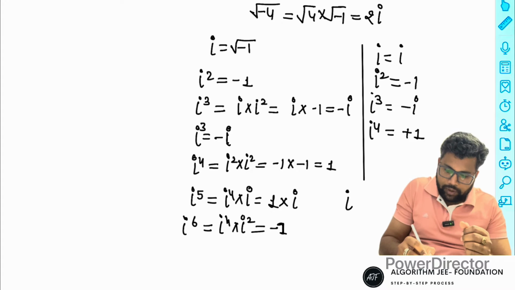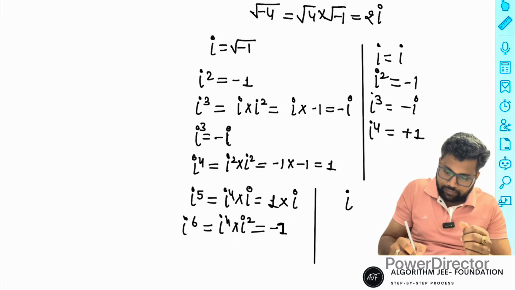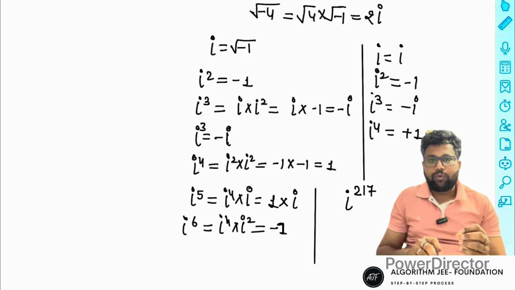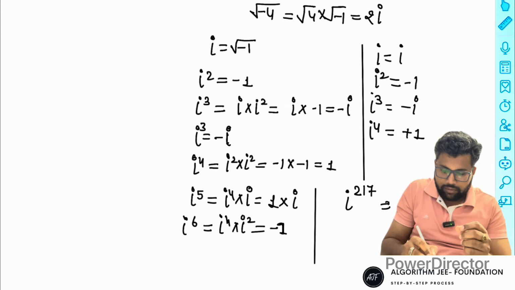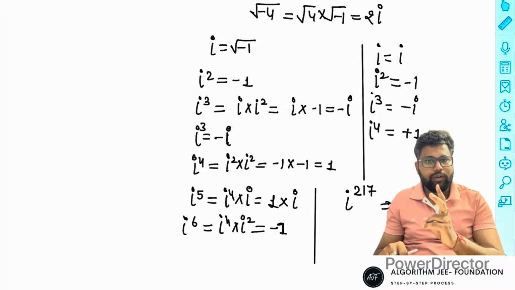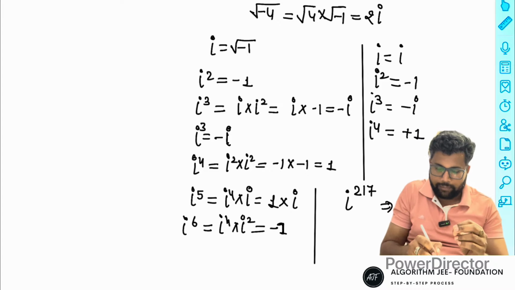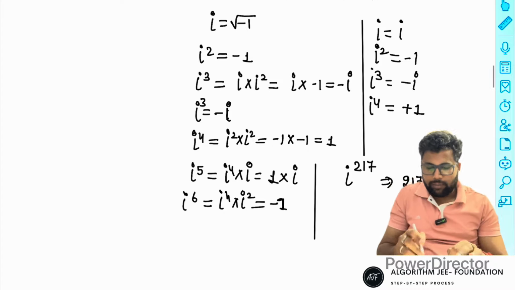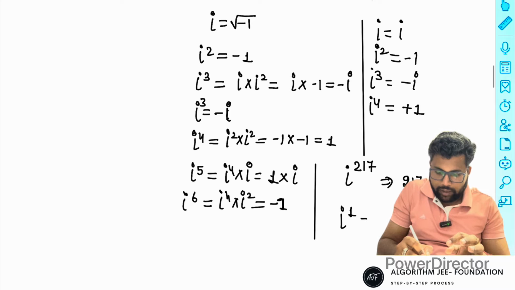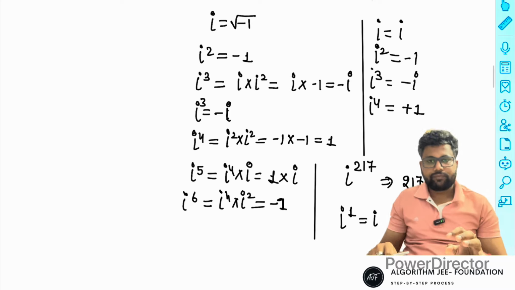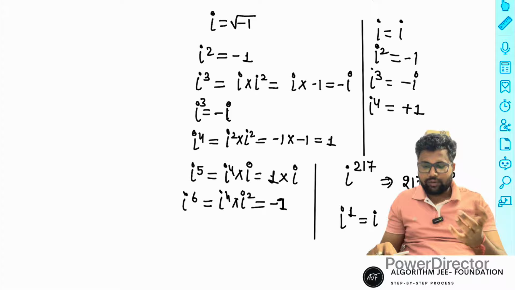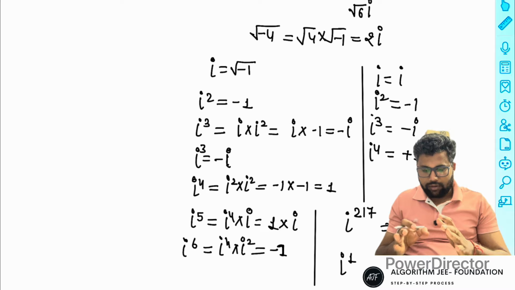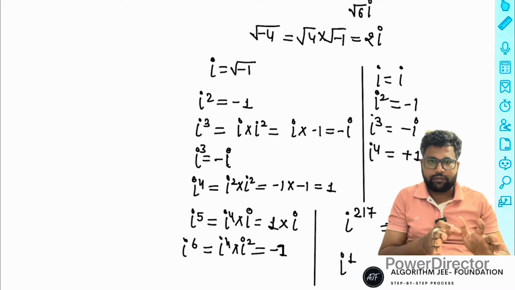Suppose iota power 217 is given. Now divide 217 by 4, using the last two digits, and find the remainder. The remainder is 1. If the remainder is 1, just use iota power 1, and iota power 1 is iota. So the powers of iota are also easy. Some of these concepts are used sometimes in basics.